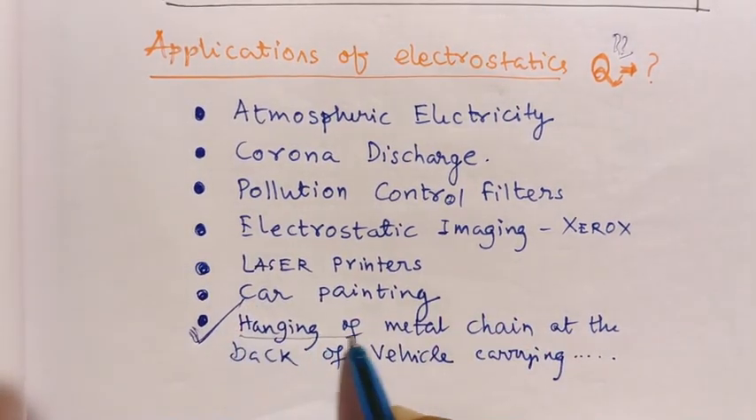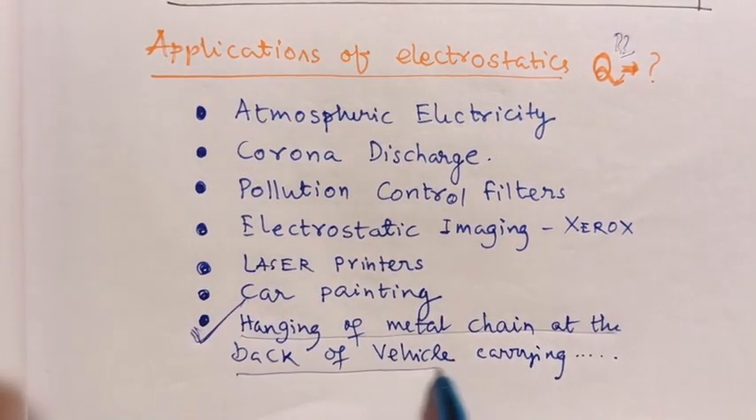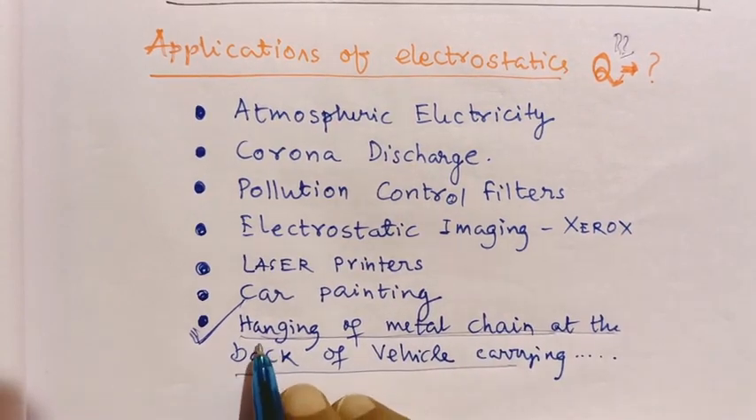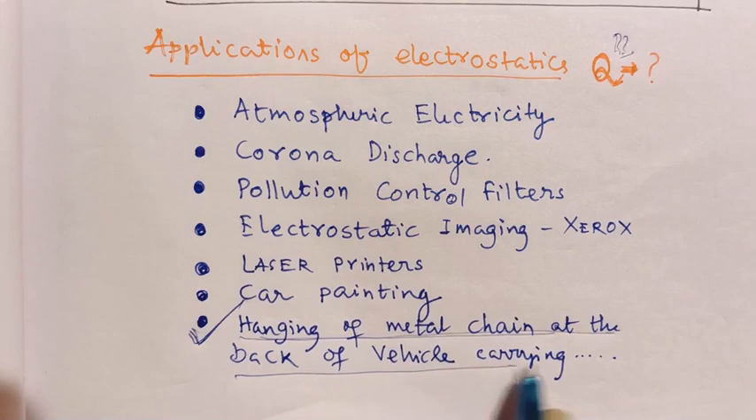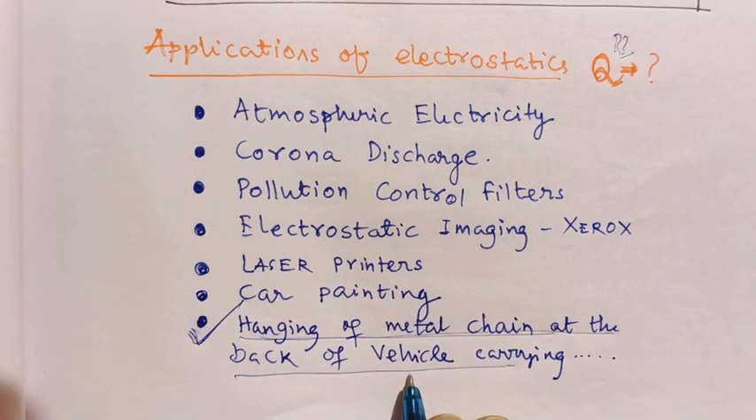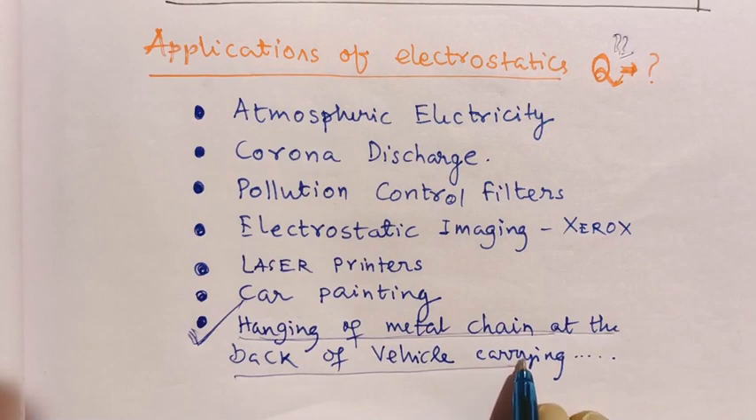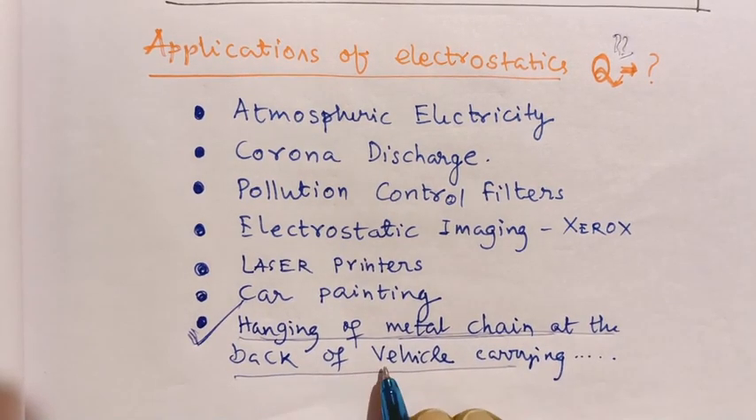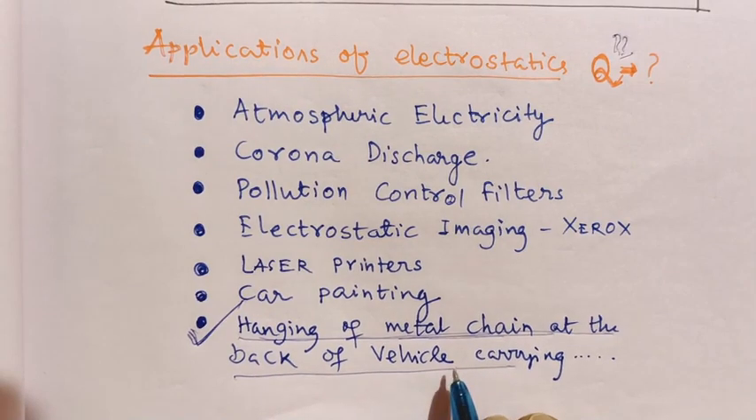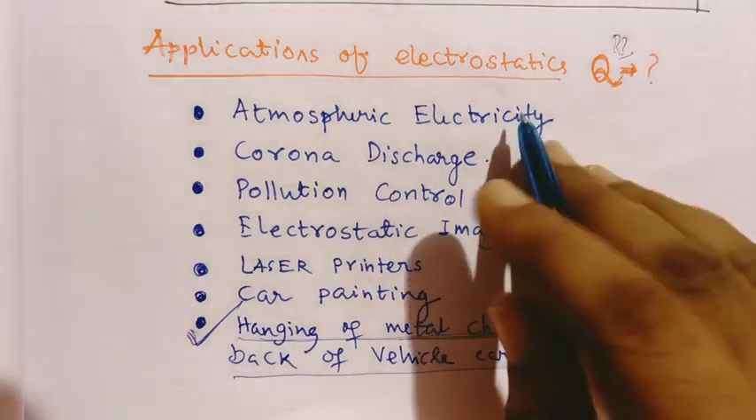The last example I tick mark here. Sometimes a question is asked, and we have to search for the answer. The question is about the hanging part of a metal chain at the back of a vehicle carrying inflammable material which can catch fire easily. Why is a metal chain hung at the back of the vehicle, always touching the ground of the road? So these are the applications in our daily life.